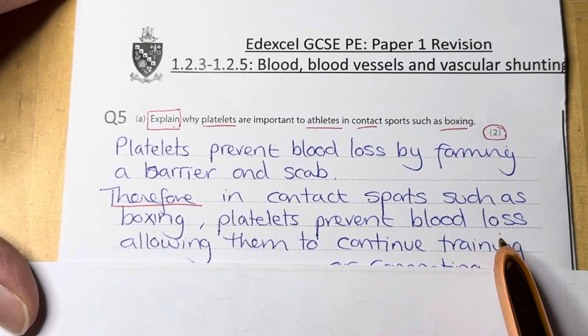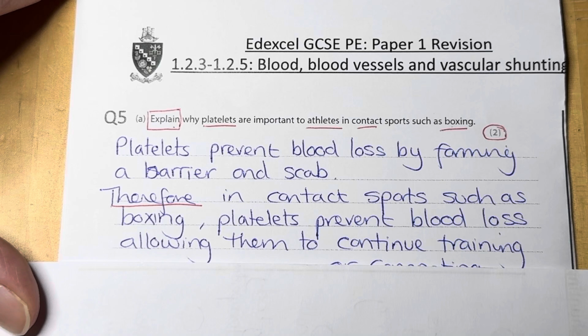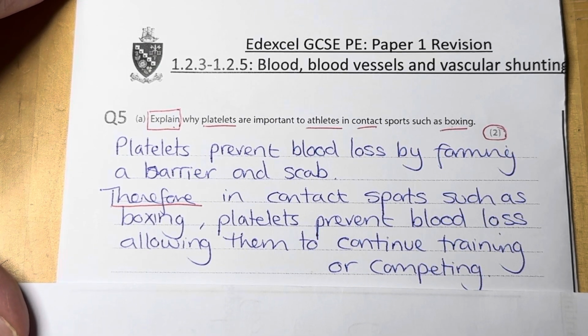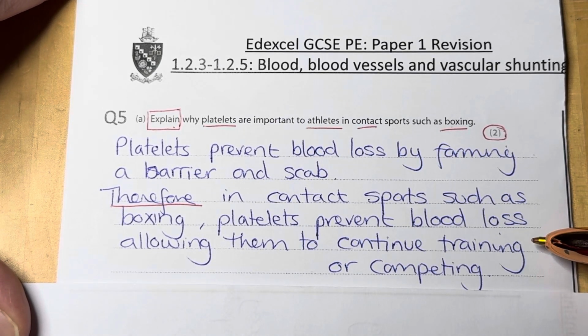In contact sports such as boxing, so I've linked it back to my question, platelets prevent blood loss, allowing them to continue training or competing. So I've got an AO1 mark for what is the role of platelets, and then an AO2 mark, which is linking it to the sport but showing the impact.